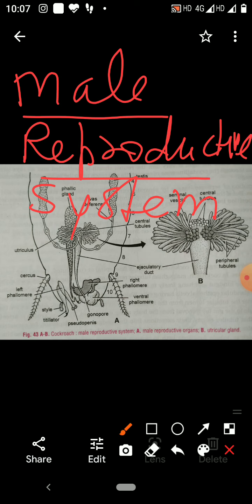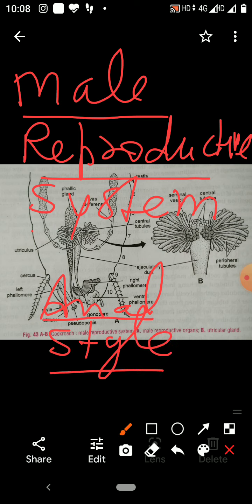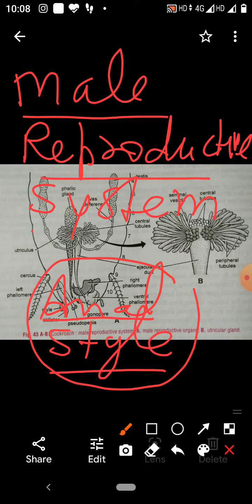Male and female cockroach can be identified on the basis of their morphological features. In the male cockroach, anal style is present, but in the female cockroach, anal style is absent. So it is present only in the male cockroach. It will help you to identify whether the cockroach is male or female.